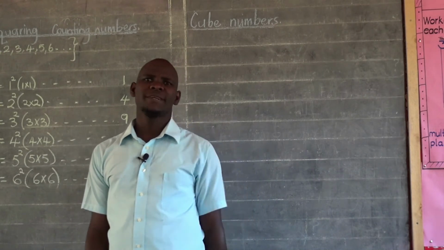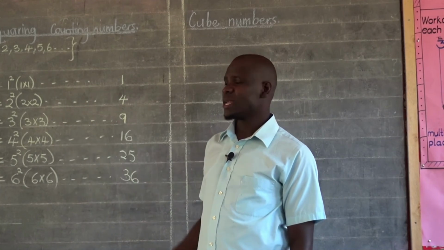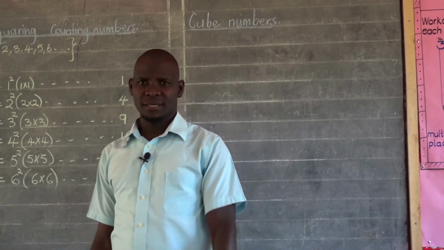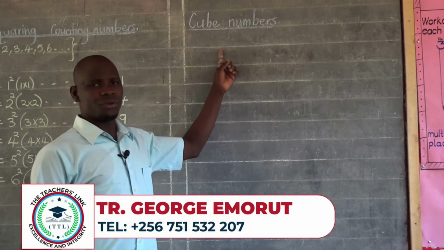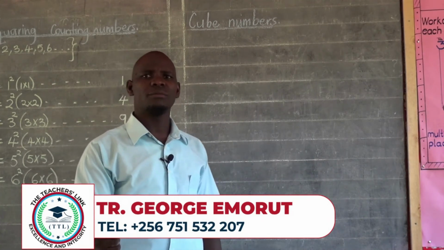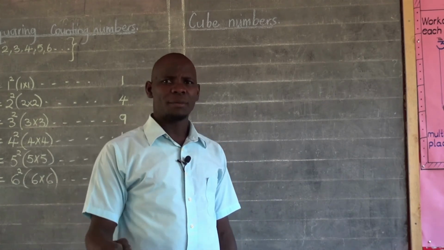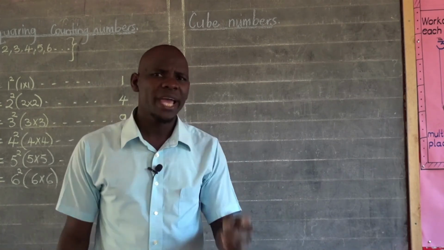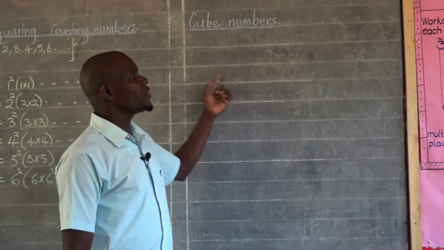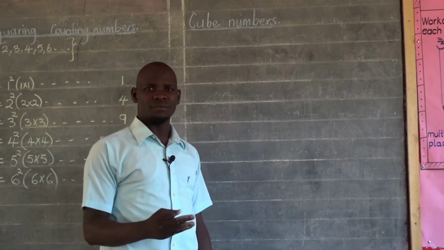We've seen the two ways of getting square numbers, and the last method that we used to find square numbers is by squaring a counting number by itself. So when we look at cube numbers, we multiply a counting number also by itself thrice. We simply need to multiply a counting number by itself thrice. For a square number, we multiplied a counting number by itself. But for a cube number, we have to multiply a counting number by itself 3 times.